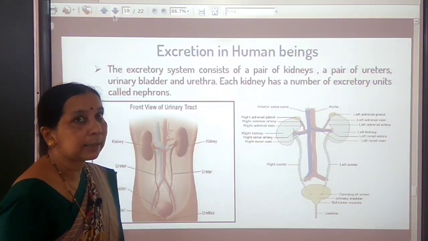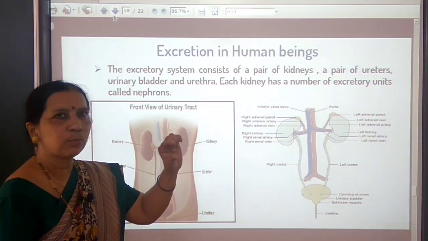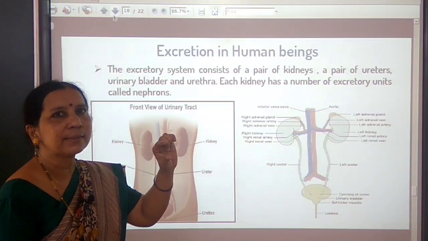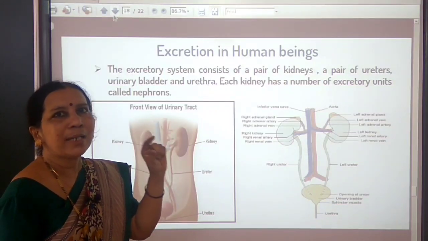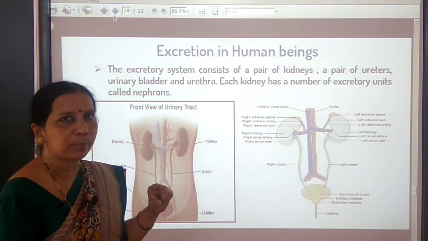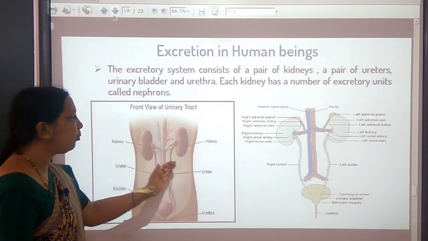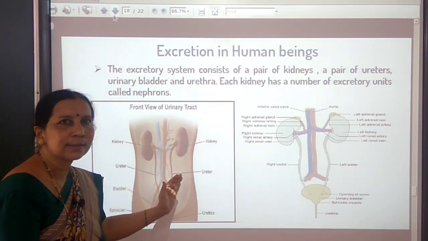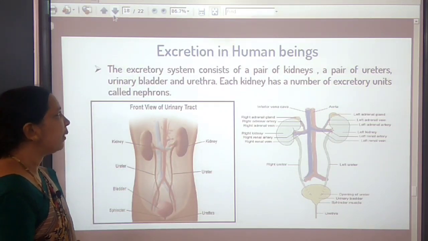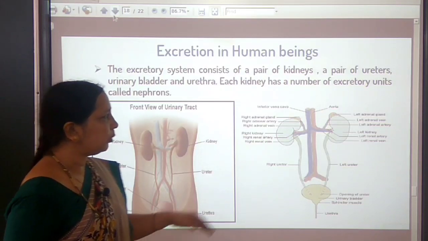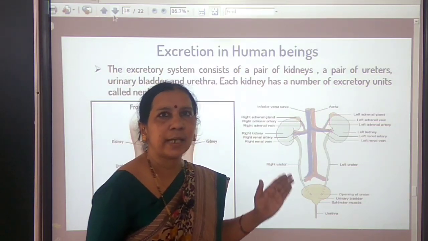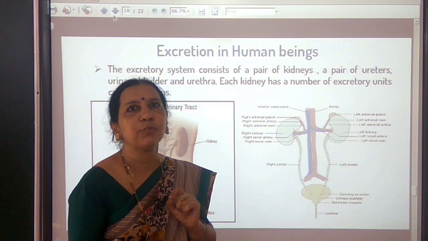So where are the kidneys situated? Very small, reddish brown, bean seed shaped. One pair of kidneys is present in the abdomen, one on either side of the backbone. Now, what do we call the structural and functional units of kidney?